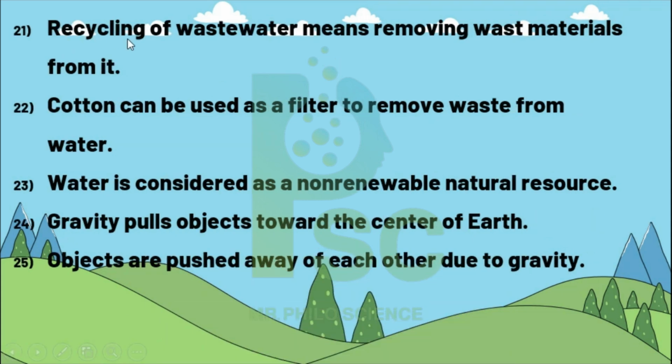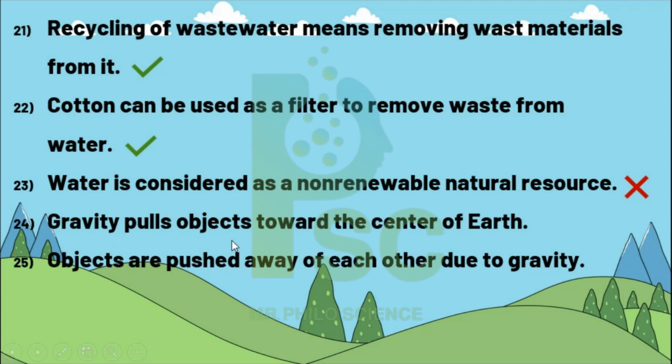21. Recycling of waste water means removing waste material from it. Right. Cotton can be used as a filter to remove waste from water. Right. And that's a simple filter. 23. Water is considered a non-renewable natural resource. No, of course. The answer is false.